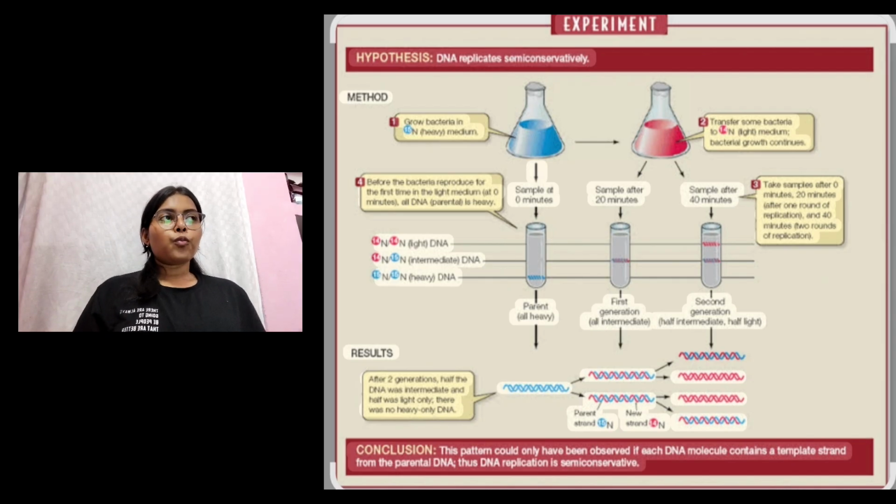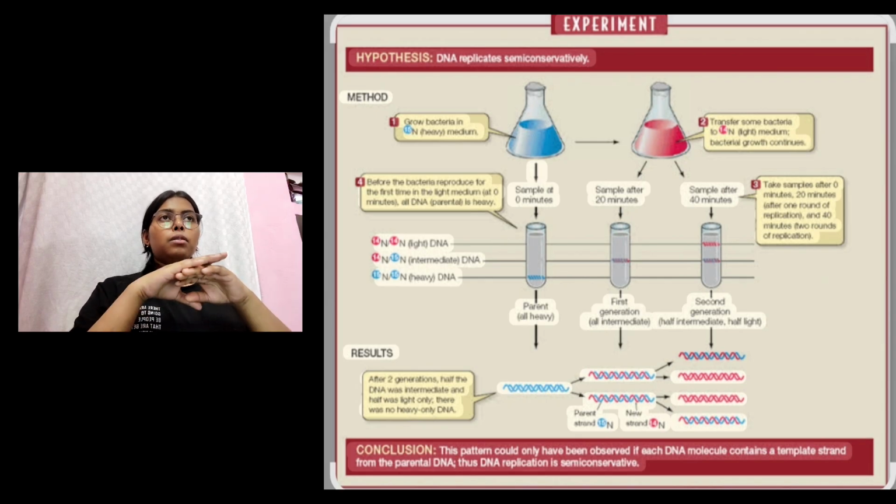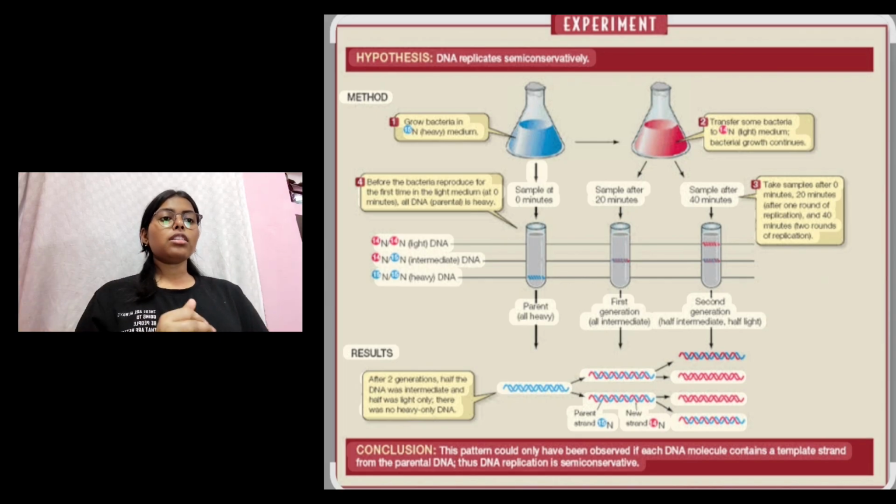Now what can we conclude after the Meselson-Stahl experiment about the mode of DNA replication? That DNA replication is semi-conservative, meaning that the DNA strands separate into two different entities which act as templates, and then they form another DNA molecule. Each new DNA molecule consists of one old, conserved strand and one new strand.